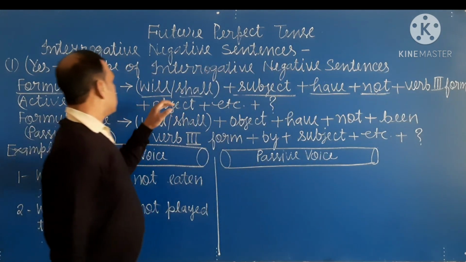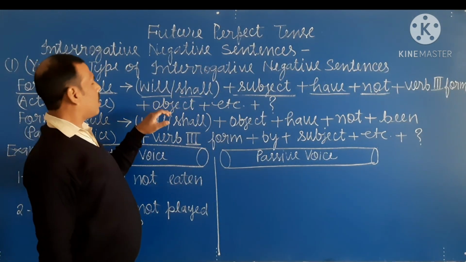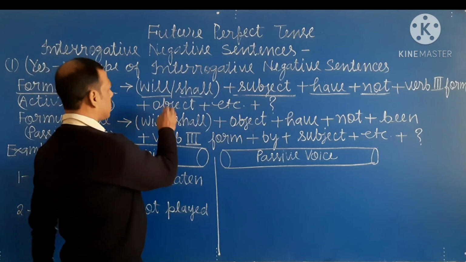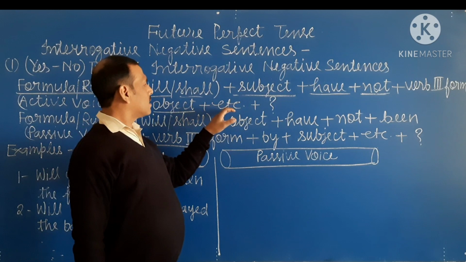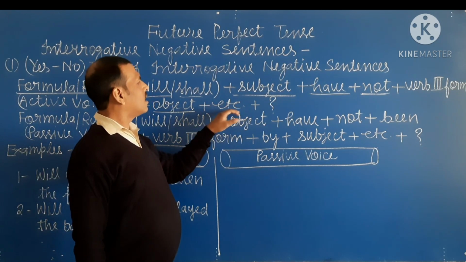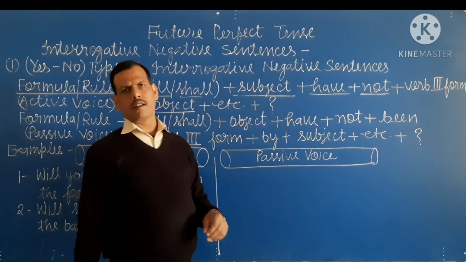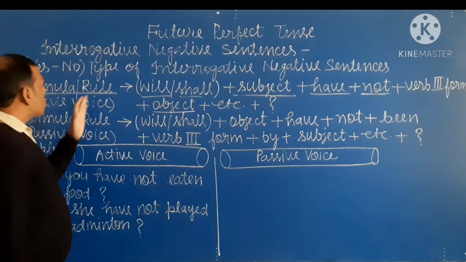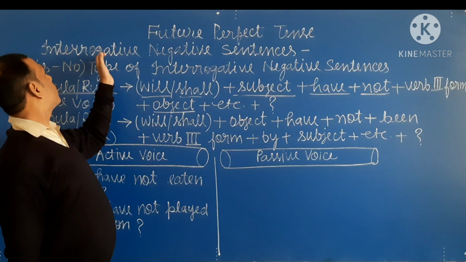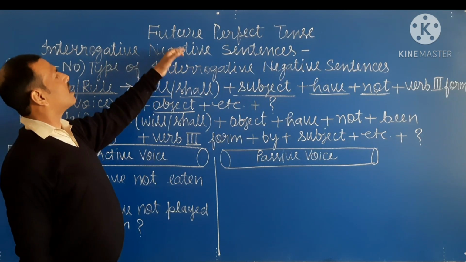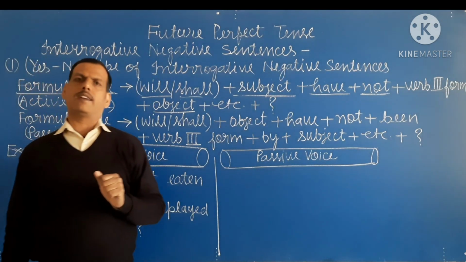Okay student, and after verb in third form we write object and then etc. and plus question mark. Okay student, so this is the formation of interrogative negative sentence of future perfect tense.